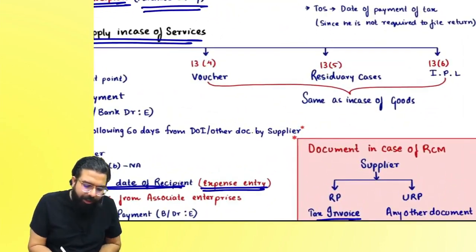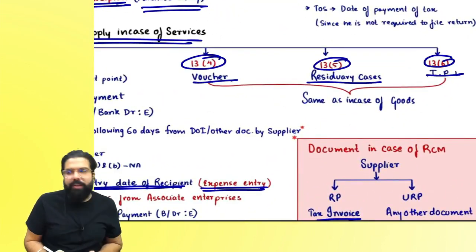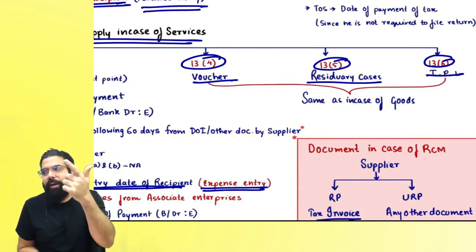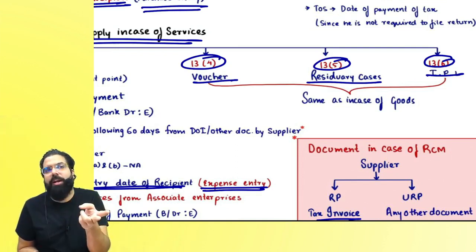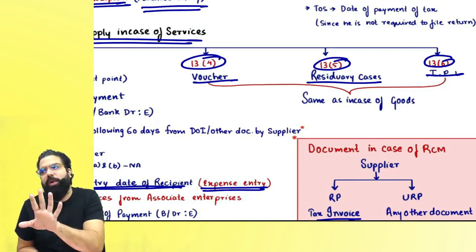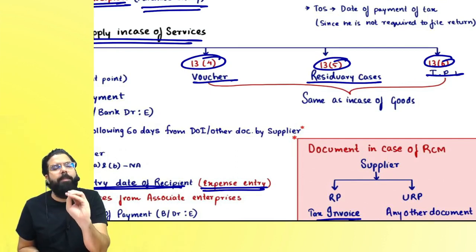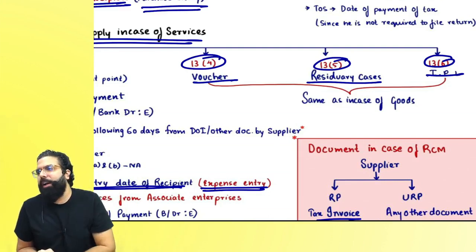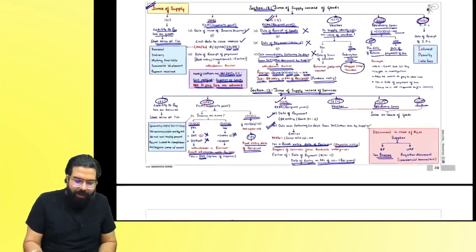Then always remember 13.4 voucher, 13.5 residuary case, and 13.6 which is interest, penalty and late fee, same as the goods case. In case of voucher: supply identifiable, date of issue; supply not identifiable, date of redemption. Residuary case: registered person, due date of filing of return. Sir, unregistered person, date of payment will become the time of supply. In interest, penalty and late fee, the date of receipt of such interest, penalty and late fee.